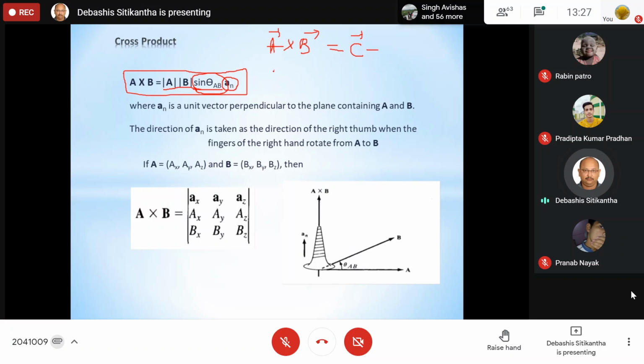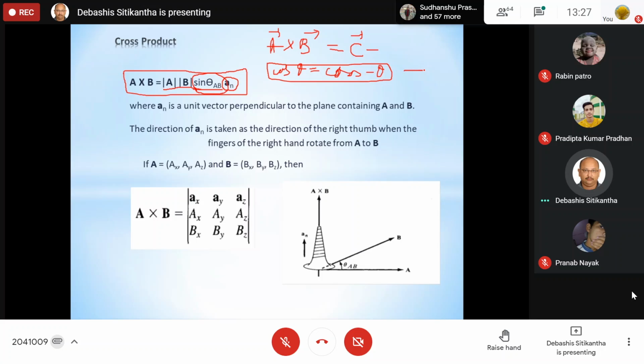Because cos theta is the same as cos of minus theta, it doesn't matter in which direction you are taking the theta. Now what do I mean by the direction of an angle?